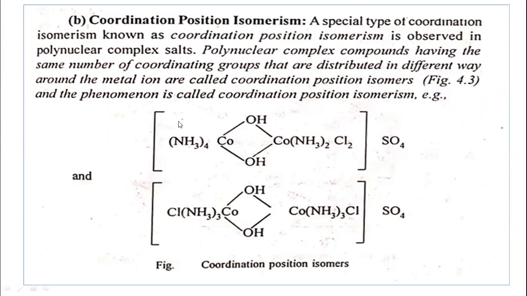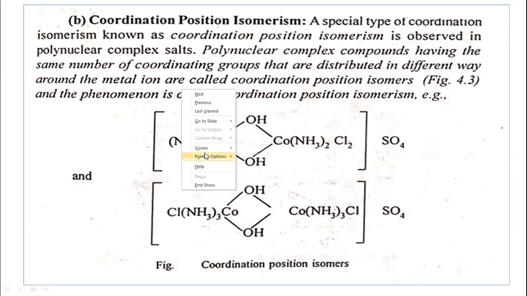You can see here, this is the polynuclear complex. So you can see here Co(NH3)2 Cl2. Now one of the ligands, an ammonia molecule, will be added here. One of the ligands, chlorine, will be removed. On this side, that chlorine will be taken. This is chloro, NH3 thrice. OH minus has the same position here.